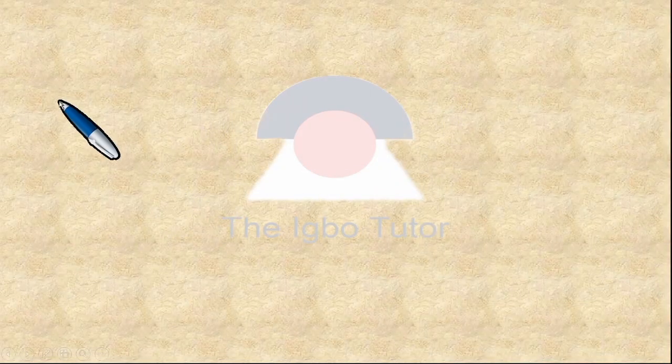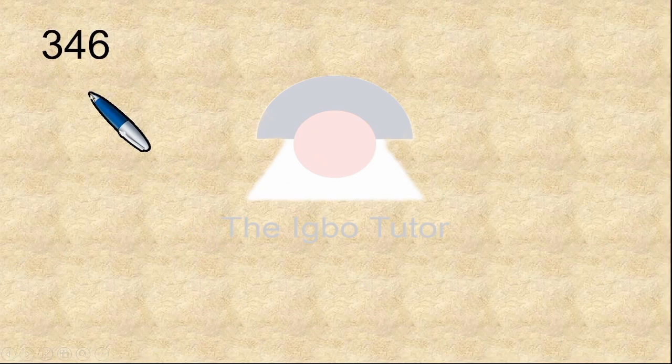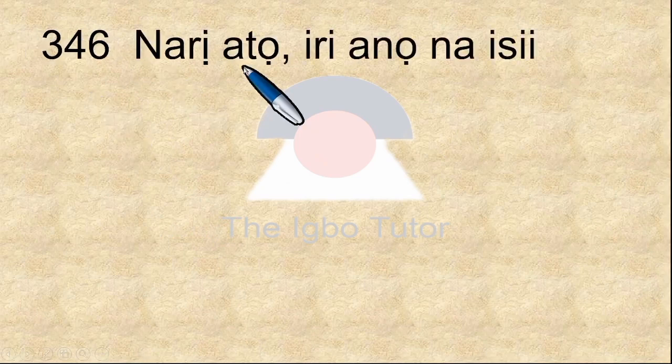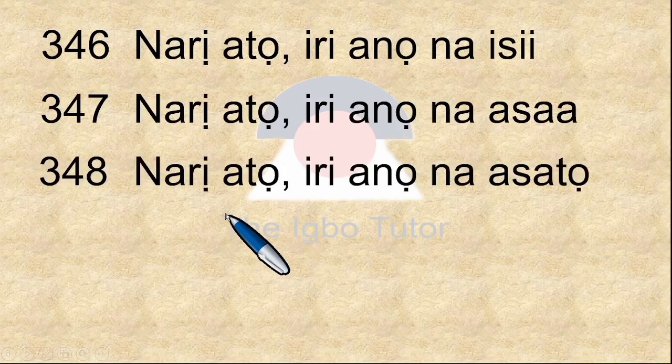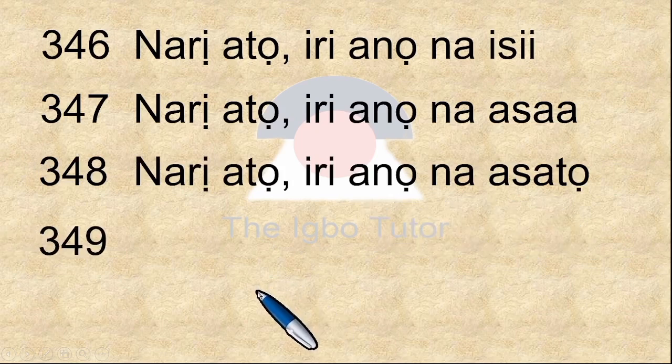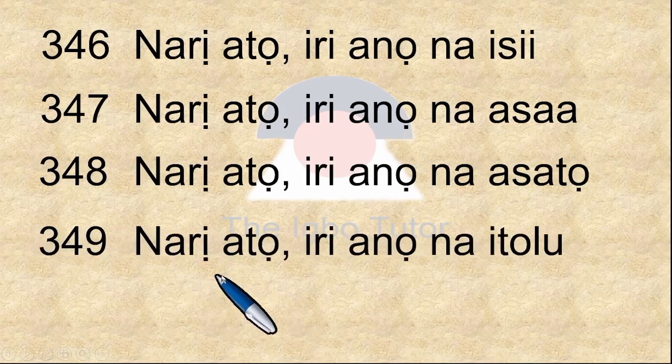Let's go on with this lesson. Move on, and we are going to 346, which is narị atọ, iri anọ, na isii, 346. 347, narị atọ, iri anọ, na asaa, 347. 348, narị atọ, iri anọ, na asatọ, 348. 349, narị atọ, iri anọ, na itoolu, 349.